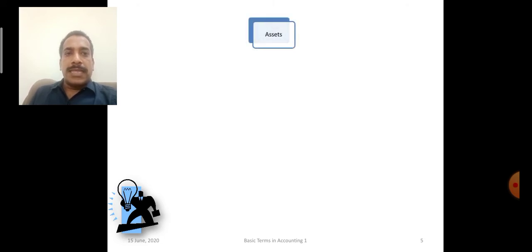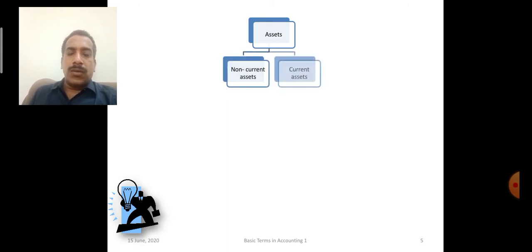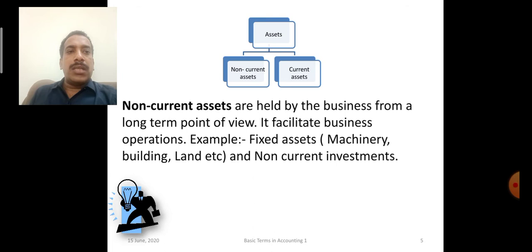Now further, the assets can be classified into two categories: non-current assets and current assets. Now there are many more classifications, but in the beginning we are studying these two. Okay, non-current assets are held by the business for a longer period of time. Like machinery, once acquired, will be used in the business for say 5 years, 10 years. So it's kept in the business for a very long period of time. Okay, it facilitates the business operation. It increases the earning ability of business. Examples of fixed assets are machinery, building. Then non-current investments are there, which is invested outside the business for a long term.